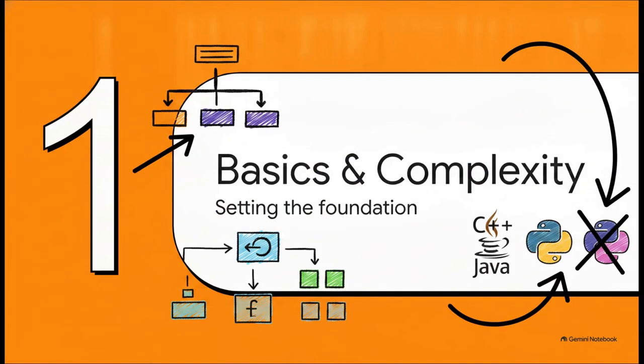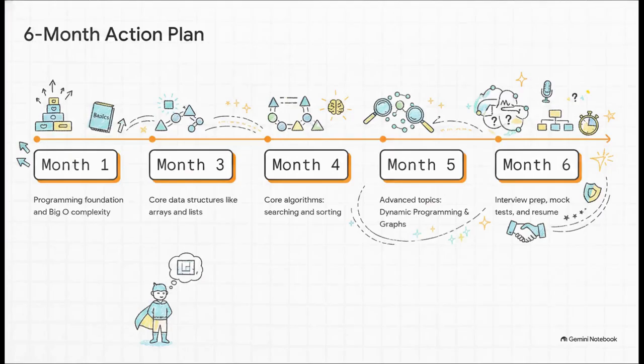Let's start with month 1, basics and complexity, setting the foundation. The biggest rule this month? Pick one programming language, like C++, Java, or Python, and absolutely stick to it. No switching allowed. Here's your overarching timeline. Remember, you're the hero on a chronological journey here, and this is your blueprint. You simply can't jump ahead to month 5's advanced topics without building those foundational structures in month 3. You have to respect the timeline.